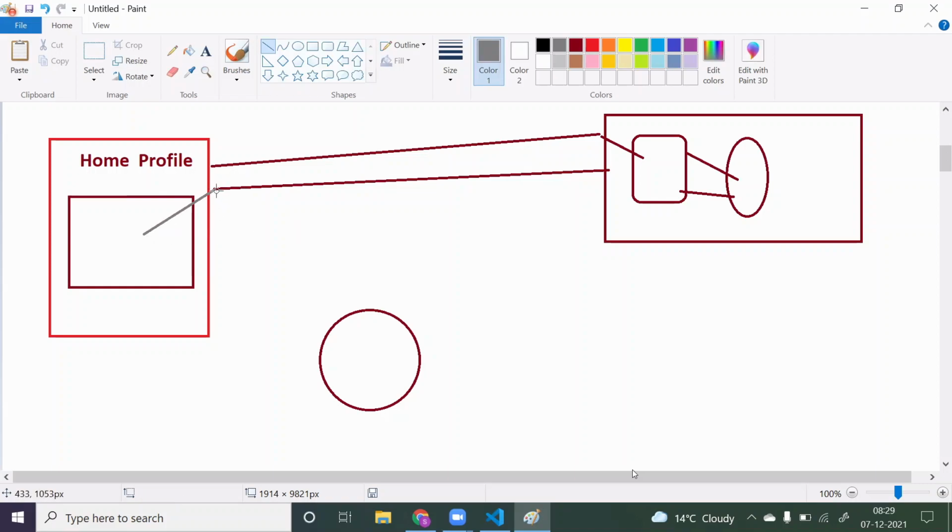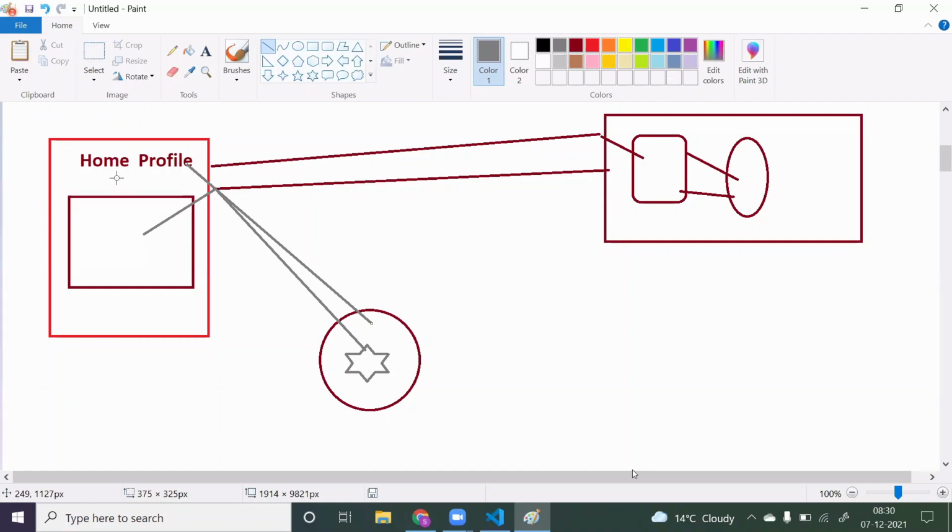Now after displaying that data, try to store the same data in your Redux store also. Whatever data you got from the database, store that data in your Redux store. Next time whenever the user clicks on the profile, there is no need to send one more request to the server. Instead, connect this profile component with your Redux store, take that data from here and display it. Next time whenever the user clicks on home, again connect the home component with this store, take the data from here and display it. This store is created inside your browser only, so getting the data from your browser is much faster than getting the data from the server.